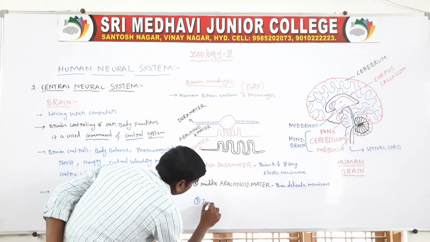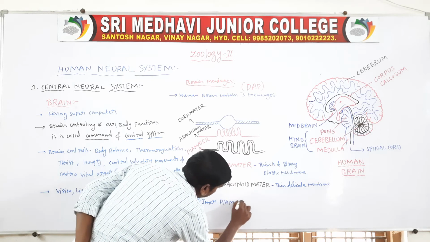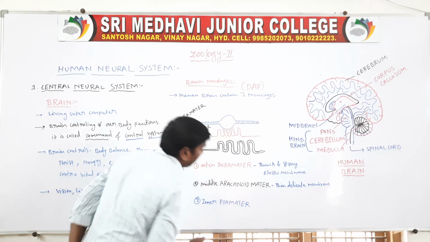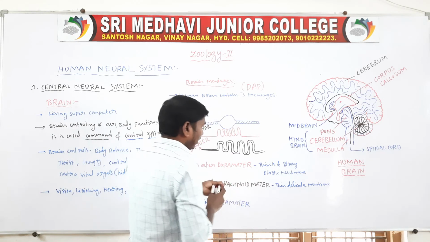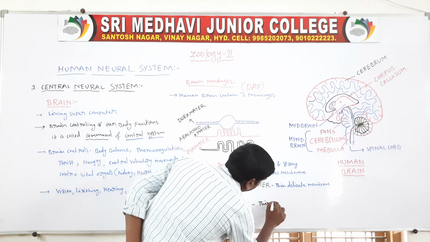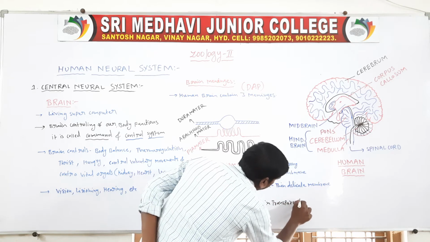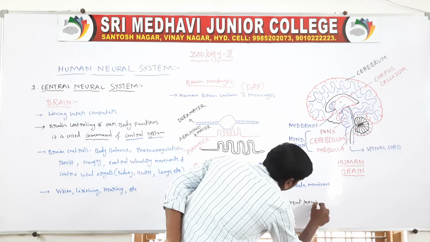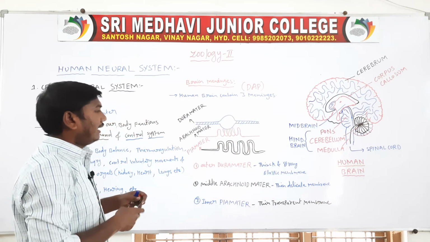Next, the third one is the inner pia mater. It is a thin transparent membrane. So these are the three membranes.